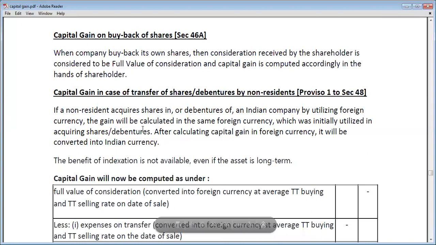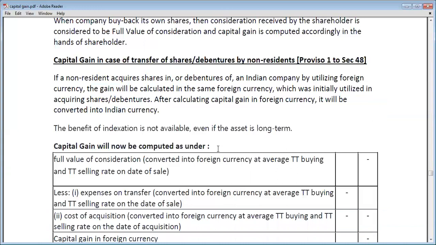So if any non-resident acquires shares or debentures of an Indian company by utilizing foreign currency, then capital gain will be calculated in the same currency in which the shares and debentures were acquired. Then after calculation of capital gain, we will convert this capital gain into Indian currency. So what will be the tax treatment?